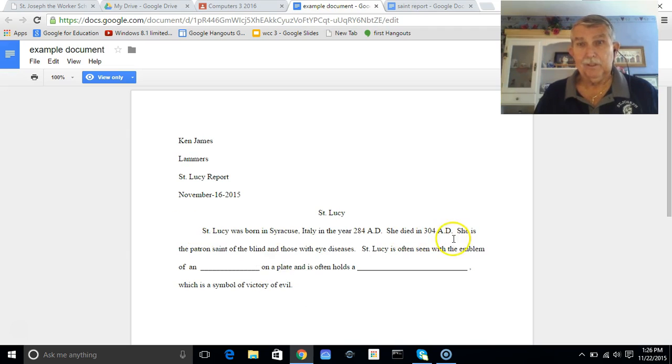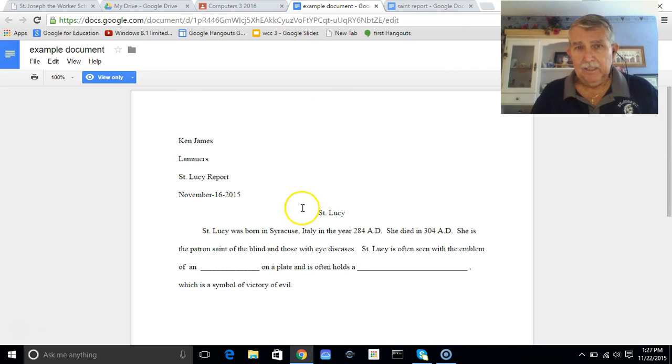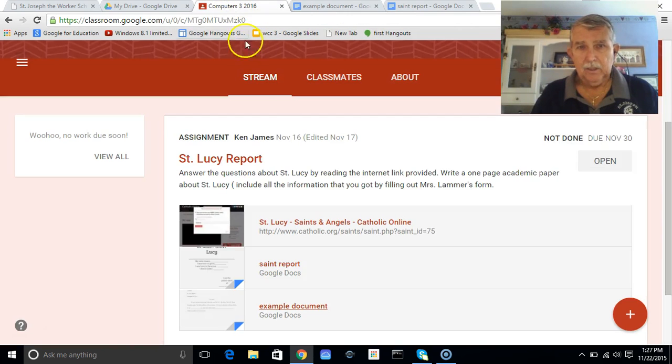As you can see, I just did a cut and paste on Mrs. Lammers' stuff, and I end up with a bunch of blanks in here, and you can fill in the blanks. So that's the start. Let's show you how your student would do it. Let me close this tab down. We'll leave that tab open because we might want to come back and check on it. We've got our Saint Report open. We've got our tab open with our example. And let's go on back to the assignment. So to open the assignment, we say open.